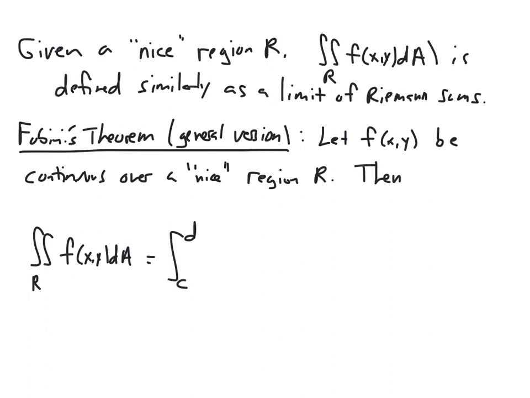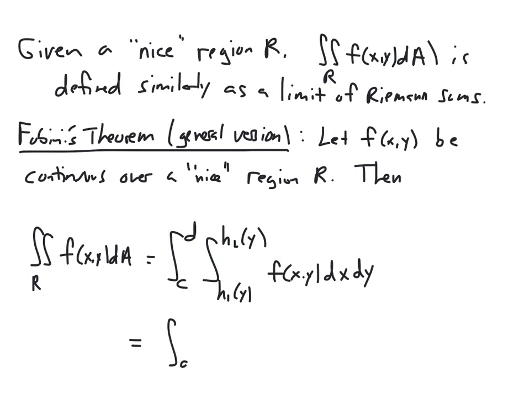It will either be the integral from c to d of the integral of h1 of y to h2 of y of f of xy dx dy, or it can be the iterated integral from a to b of g1 of x to g2 of x of f of xy dy dx.